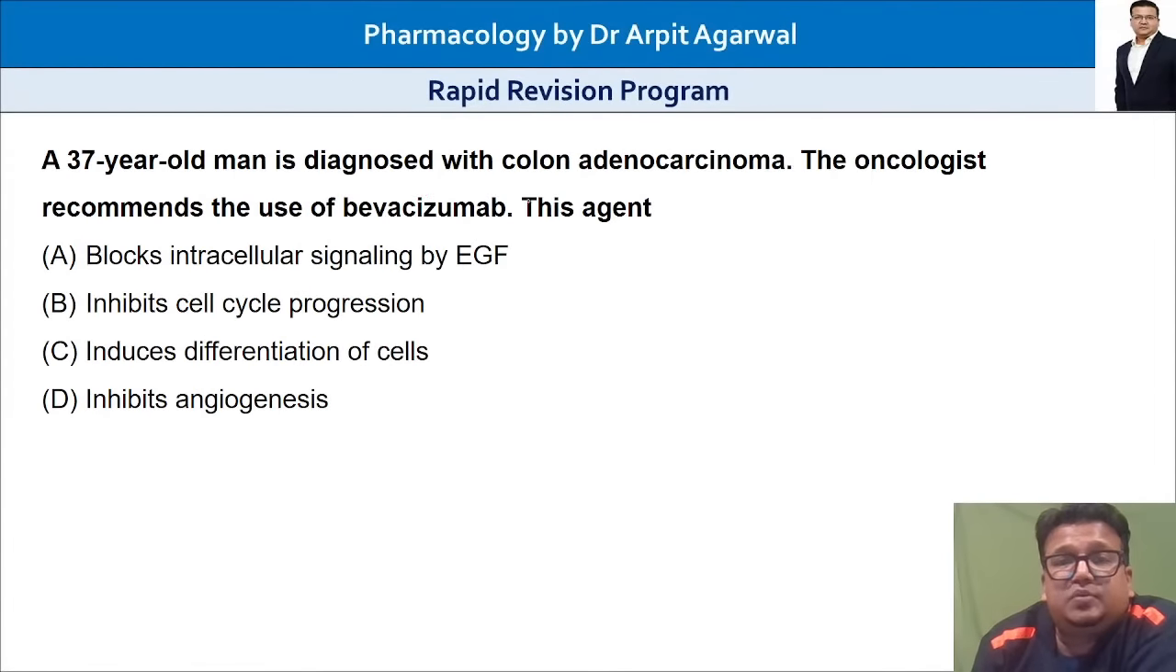A 37-year-old man is diagnosed with colon adenocarcinoma. The oncologist recommends the use of bevacizumab. Mechanism of action, we are discussing for the important drug bevacizumab. This agent, what does this agent do? Bevacizumab blocks intracellular signaling by EGF, epidermal growth factor, inhibits cell cycle progression, induces differentiation of cells, inhibits angiogenesis.